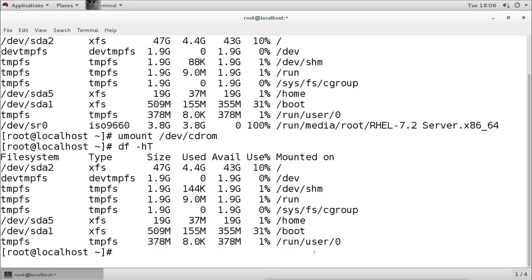So we use the mount command to check which partition is mounted on which directory, and we can also use the mount command to mount any new partition on a directory, or to mount the DVD drive or flash drive we connect.